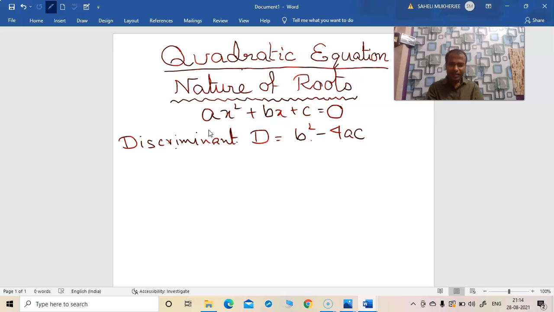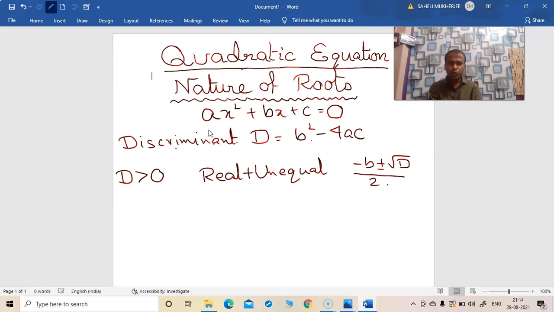Now, if this discriminant is more than 0, then the roots or the solution of a quadratic equation are real and unequal, and the values of the roots are minus b plus minus root over d by 2a.